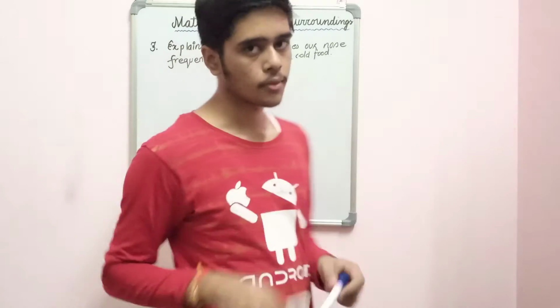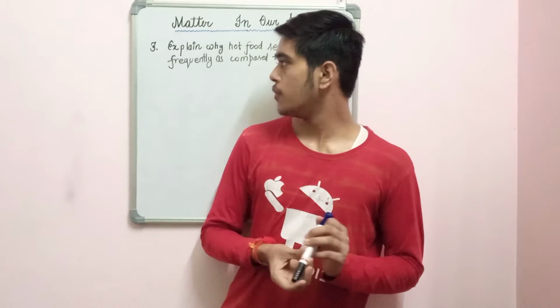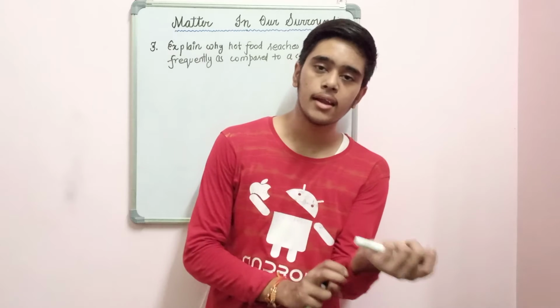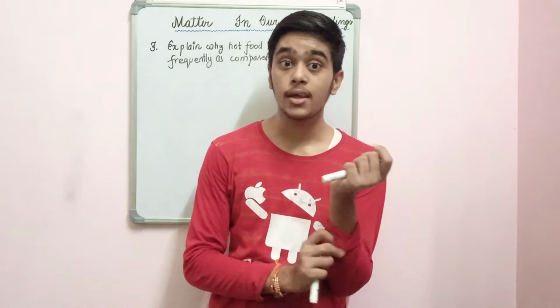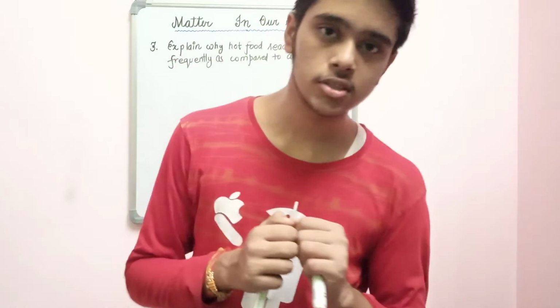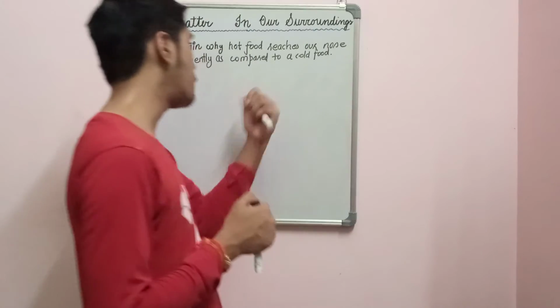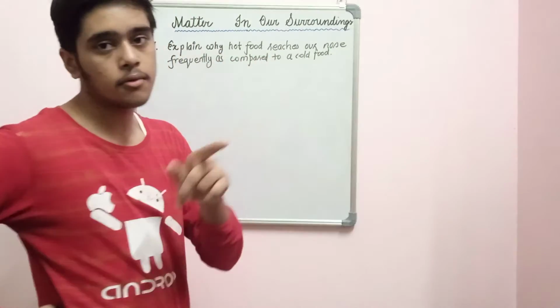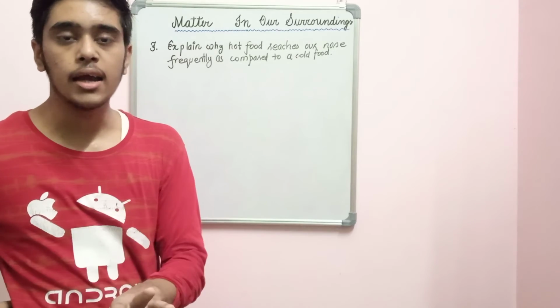You will write like this: we know that whenever any substance is heated, the molecular kinetic energy, or say the interparticle space between those particles, increases, and thus it leads to more frequent vibration of particles. The more frequent vibration of particles is in the substance which has high energy.